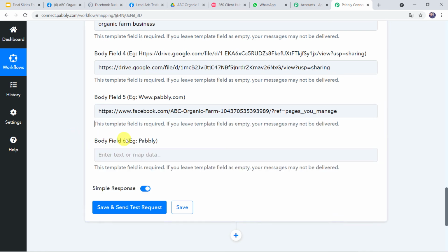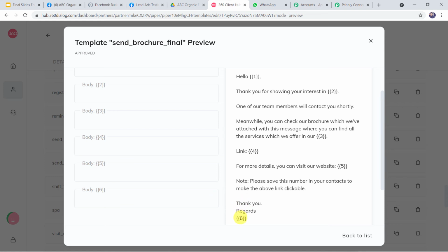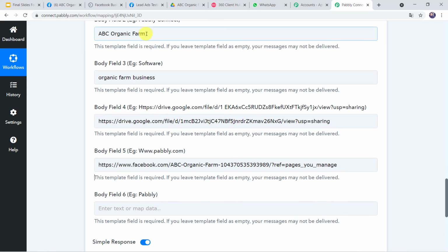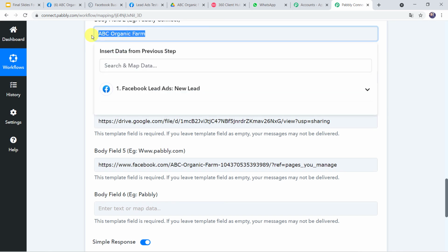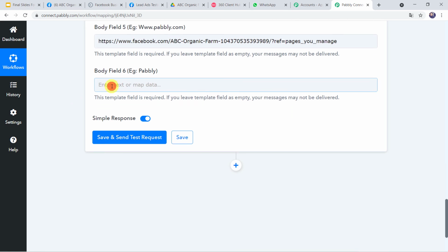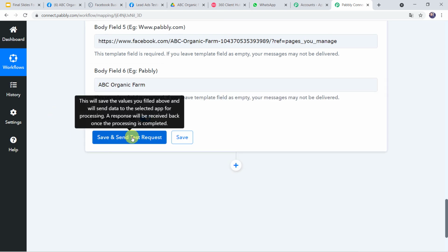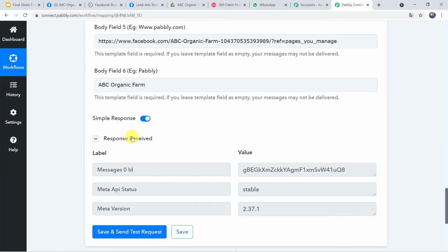Okay, now body field 6, example Pabbly. Here in the template, thank you, regards, your business name is going to come. We have already pasted the business name, that is ABC Organic Farm, so we are going to type the same name here in body field 6 also. And now let us click on save and send test request.